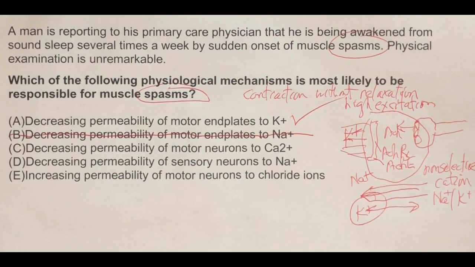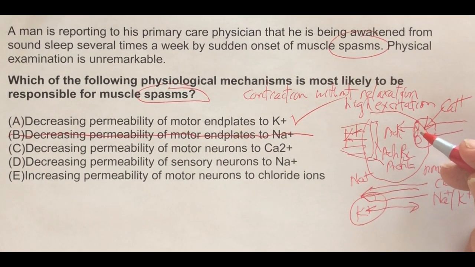Decreasing permeability of motor neurons to calcium. Well, here's the motor neuron. And when calcium comes in through a voltage-gated calcium channel, it's responsible for exocytosis of the acetylcholine.